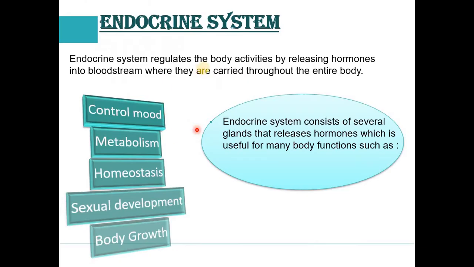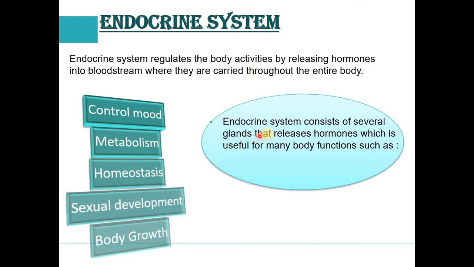So friends, next move, that is the endocrine system. What is the endocrine system? It simply regulates body activity by releasing various hormones into the bloodstream. Once the hormones are released into the bloodstream, they are carried directly throughout the entire body. So simply put, it regulates the body's activities.